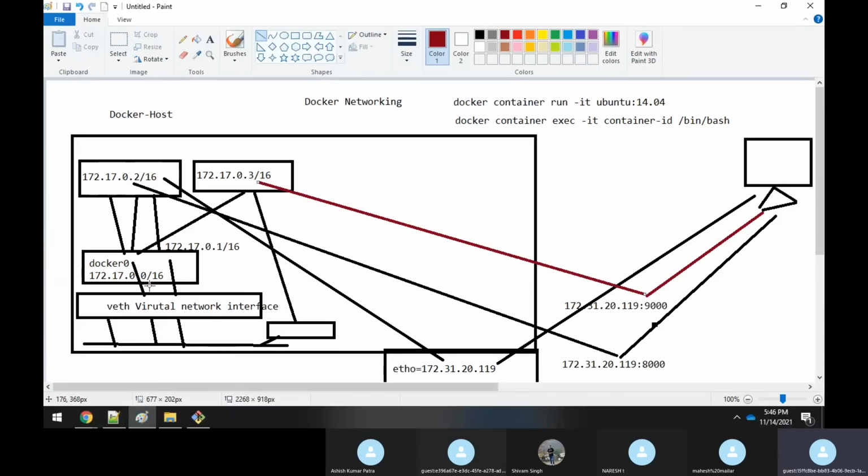Now you say, Rajesh, assume that I don't want this, I want to create my own. Basically this is called a bridge network, sir. I just forgot to tell this word. This is a bridge network. Now there's a requirement. You say, Rajesh, I don't want this default network bridge, I want to have my own bridge. You can even create your own bridge. So how do you create your own bridge?